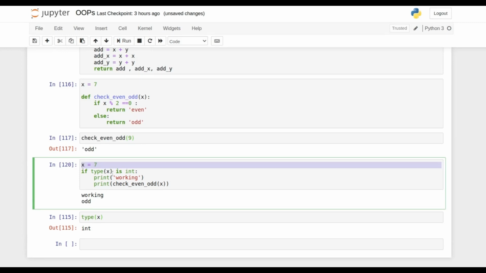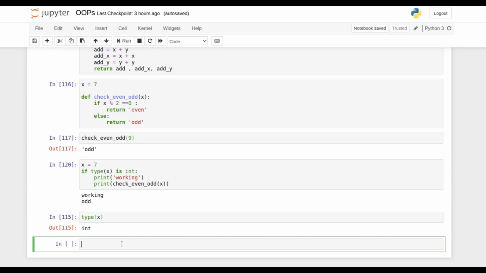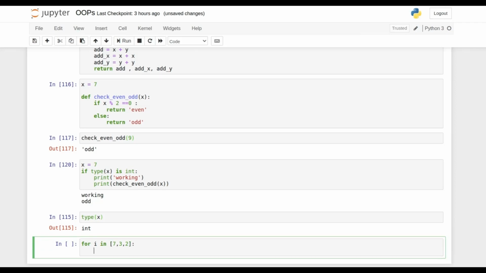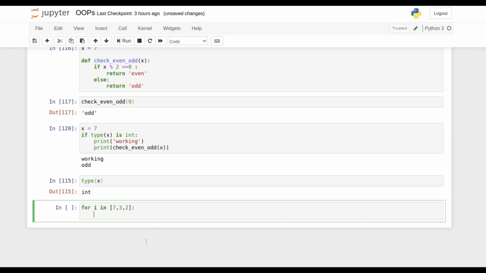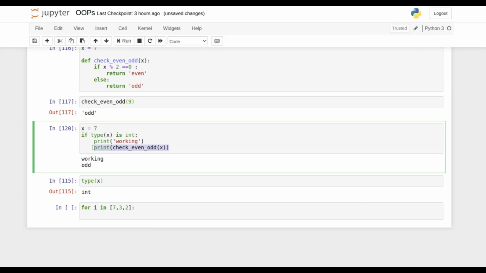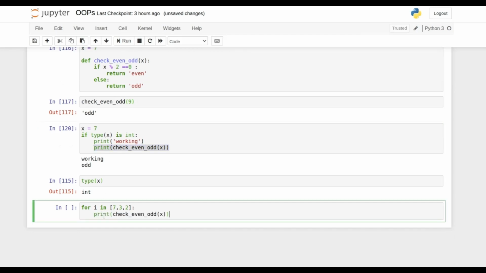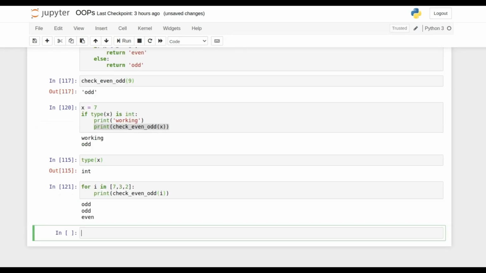So basically what I wanted to say over here is you can use the user defined function that you have created anywhere. It's not limited to your if else condition, or your for loop. Like if I have a for loop, for i in, for example, a list of 7, 8, 9, I'm running, and then I want to see the print statement over here using i. So it's odd for this, even for that.